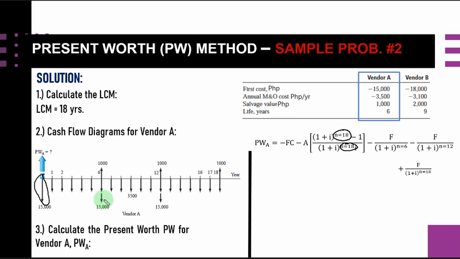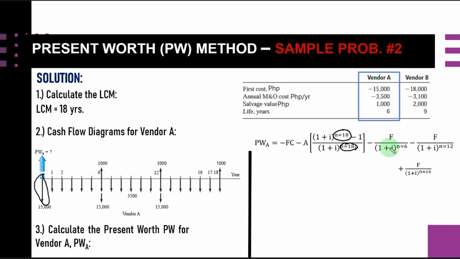So you can get the net of this one, 15,000 minus 1,000, so probably it is 14,000 going downward, because this 15,000 is more than this 1,000. So our F value here is simply equal to the difference of 15,000 minus 1,000.